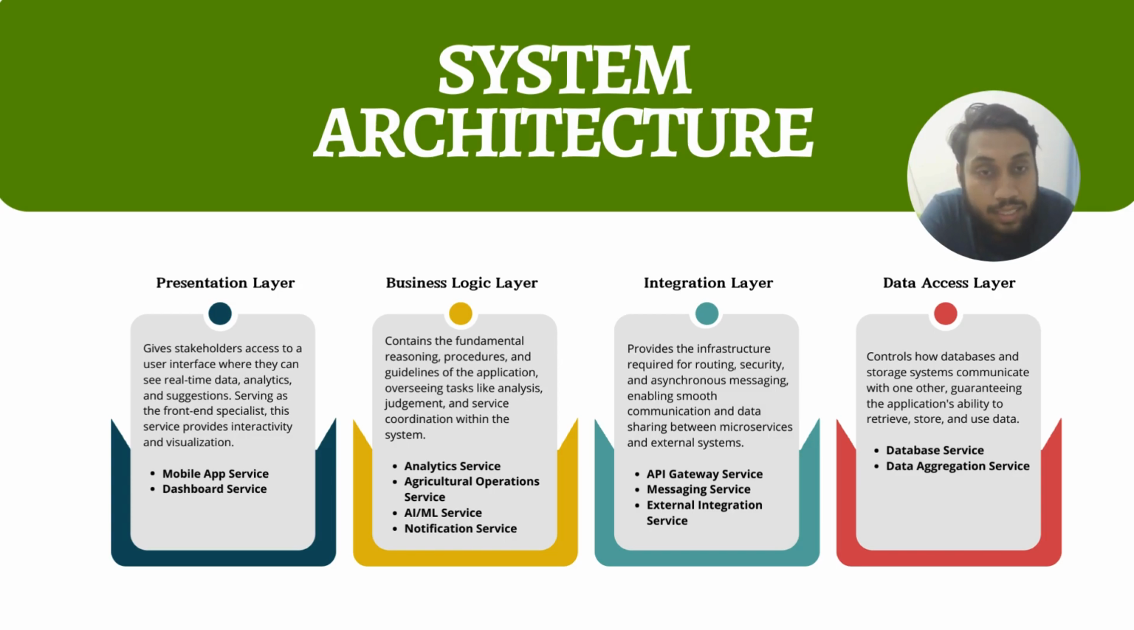And the last one is the data access layer, which controls how databases and storage systems communicate with each other, guaranteeing the application's ability to retrieve, store, and use data. The data access layer will have all the sensor data for our system. In our system, the data access layer will have the database service and data aggregation service. So this is the system architecture of our system with a brief description. Thank you.